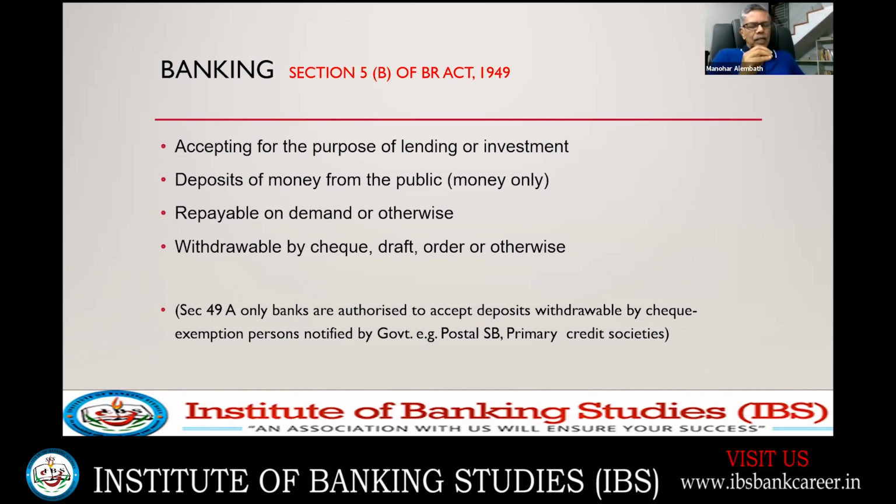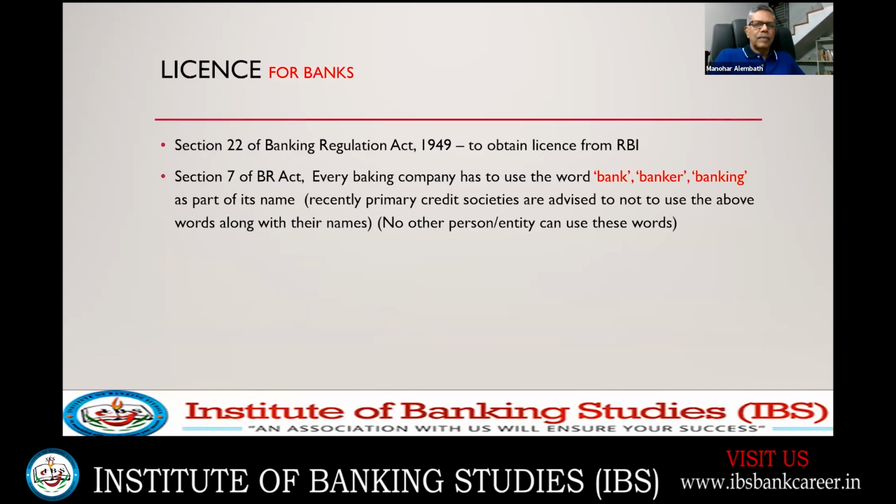By a special notification, government has exempted postal SB and primary credit societies. They can accept demand deposits. So that's an exception: postal SB and primary credit societies. This is the aspect that we should take into account as far as Section 5B is concerned.